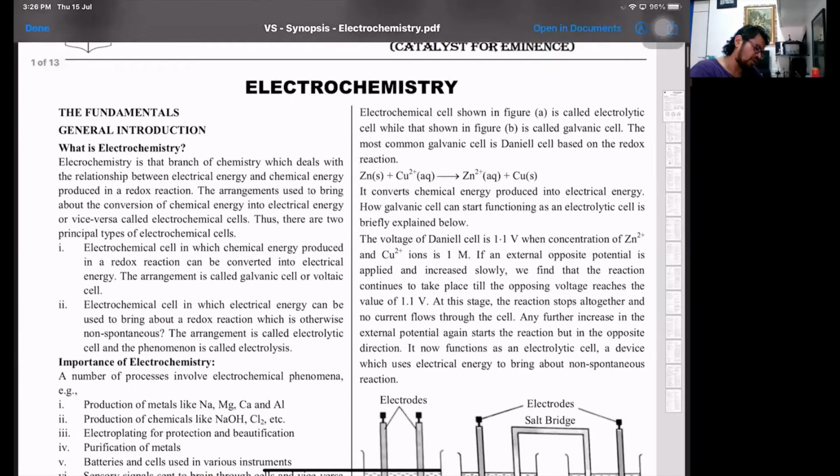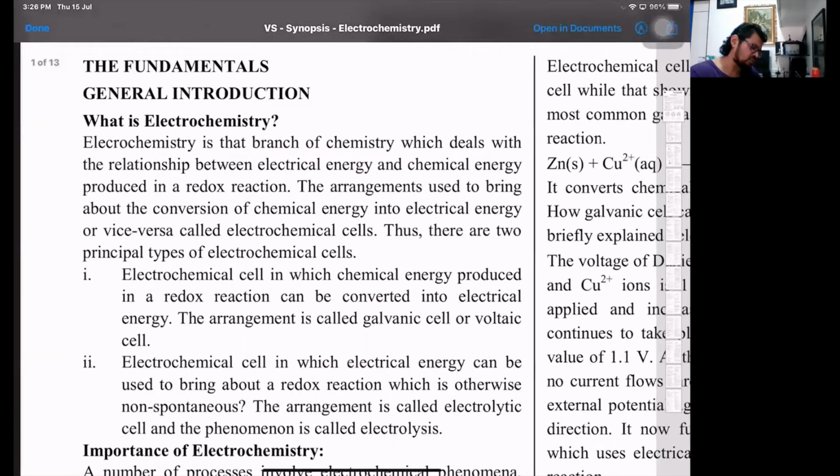Electrochemistry is the branch which deals with the relationships between electrical energy and chemical energy produced in redox reactions. Now, two types of cells. Here there is a little bit of a misprint. Electrochemical cell in which chemical energy produced can be converted into electrical energy, and this arrangement is also called galvanic or voltaic. Actually, they are not called electrochemical cell. Electrochemical cells are of two types, so you can just call them electrochemical cells.